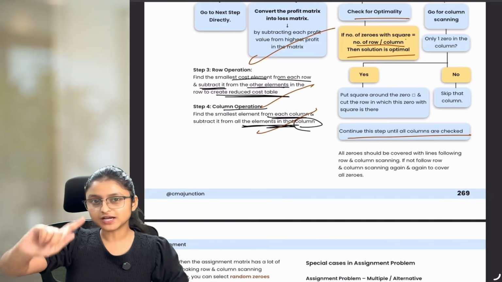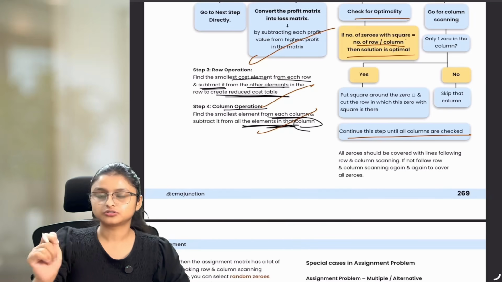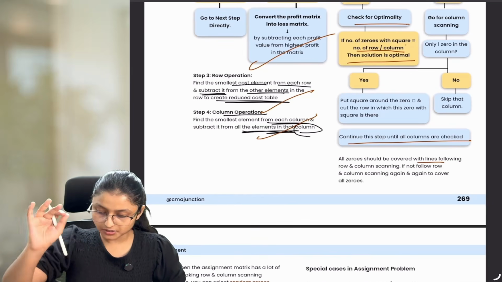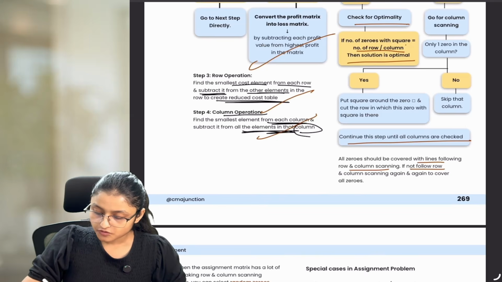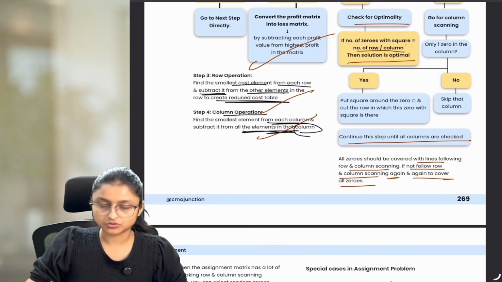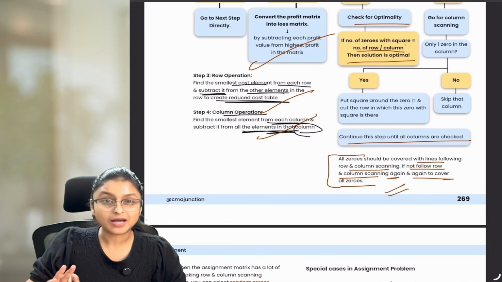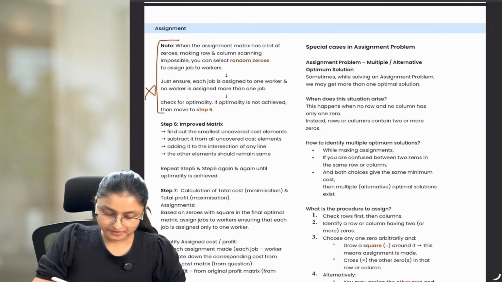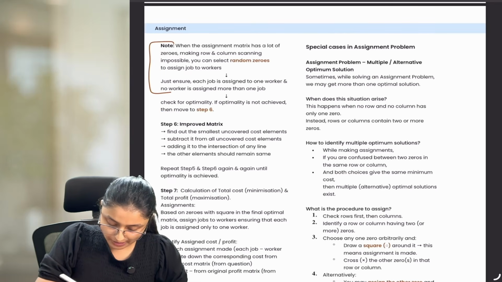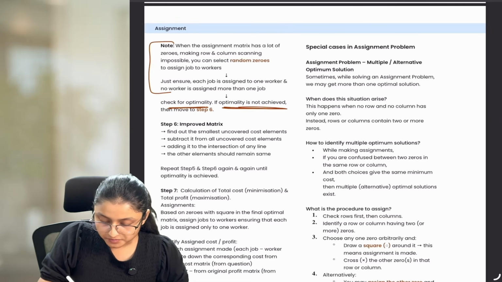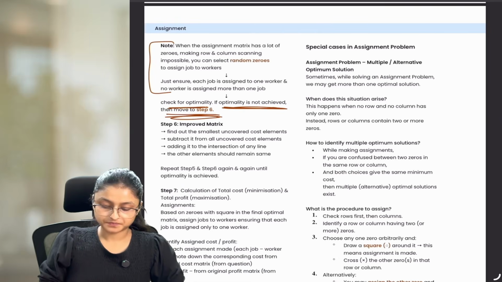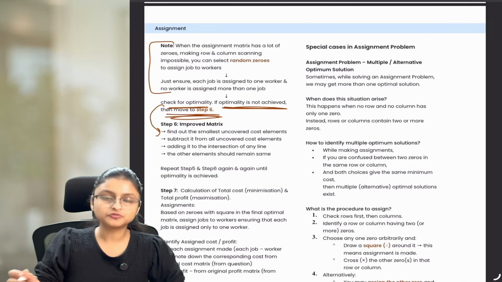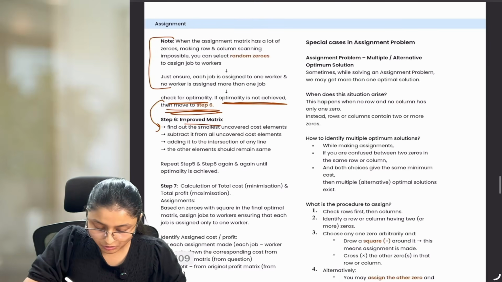Okay? Now, continue this step until all columns are checked. We have checked all the columns, we have checked all the rows, we have marked all the zeros. Now, all the zeros should be covered with lines. We have already covered them following row and column scanning. If not, follow row and column scanning again and again to cover all zeros. We have already covered them, hence this step is not applicable for us. Now this note is also not applicable for us. But the last point of the note is applicable. Check for optimality. If optimality is not achieved, then move to step number 6. In our situation, optimality is not achieved, so we have to move to step number 6. This step number 6 is about the improved matrix.